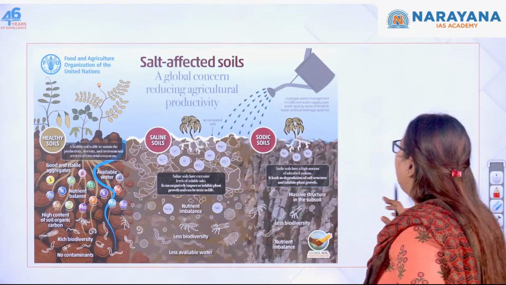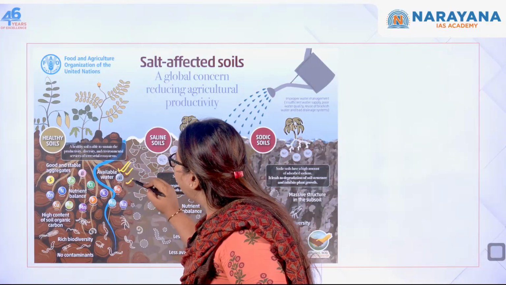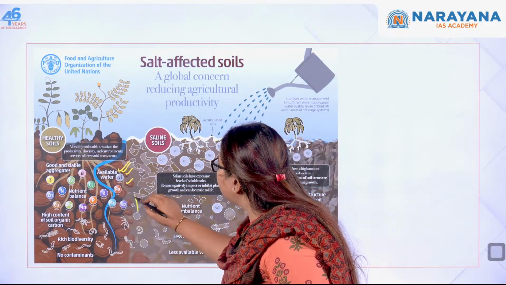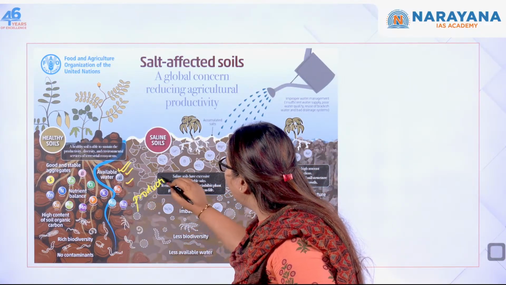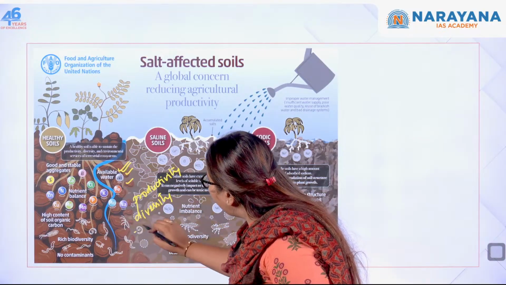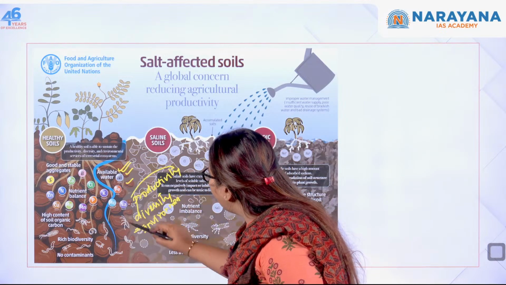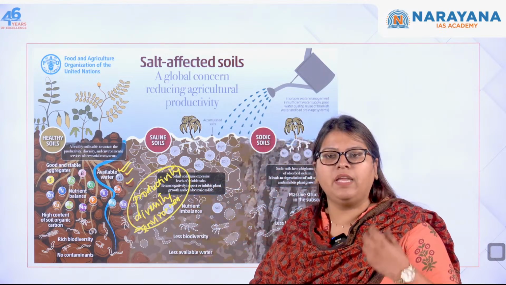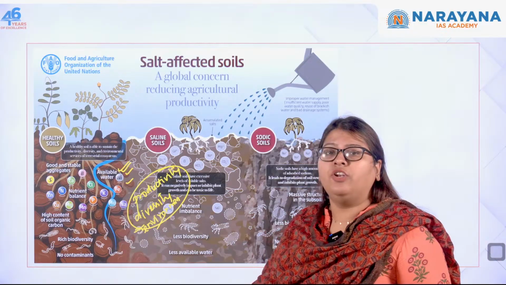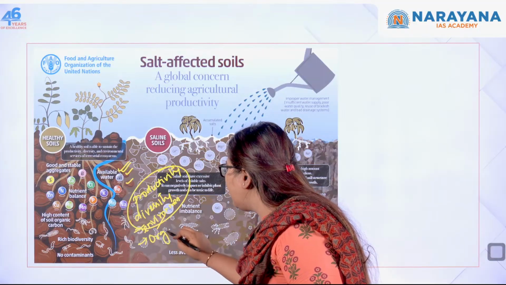This is actually the picture of the salt affected soil. Okay, so this, if you see, is actually the active soil. So the active soil will sustain a lot of things. It will sustain your productivity, it will sustain your diversity, and the environmental services that the soil produces will be more. So what happens is that there will be good and stable aggregates. There will be enough amount of water, so the available water is actually more. There will be nutrient content, and also there will be high content of organic carbon which is actually required.